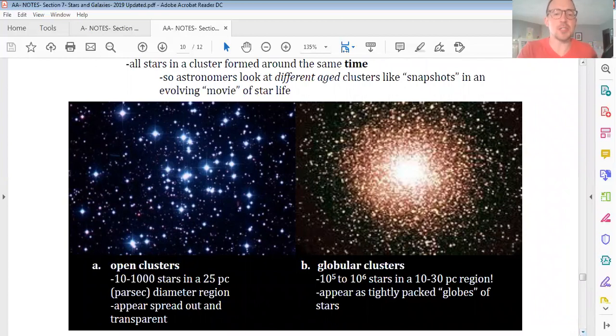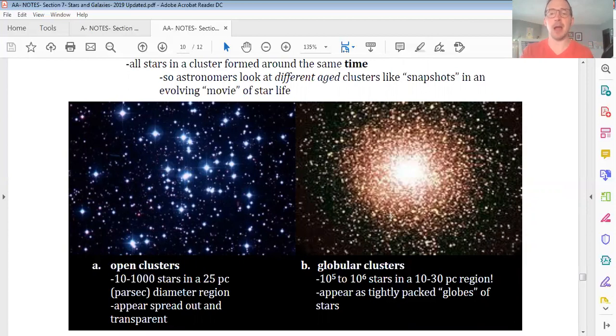On the left here, you see open clusters. So an open cluster has to have at least 10 stars, but definitely less than 1,000. And they're in about a 25 parsec region, which ballpark is a little over 75 light years. Now, the big difference here, not only are there less stars, but notice everybody, the stars are spread out enough that you can see the blackness of outer space right through the middle of them. A perfect example that we learned here would be M44, the beehive cluster in Cancer the Crab.